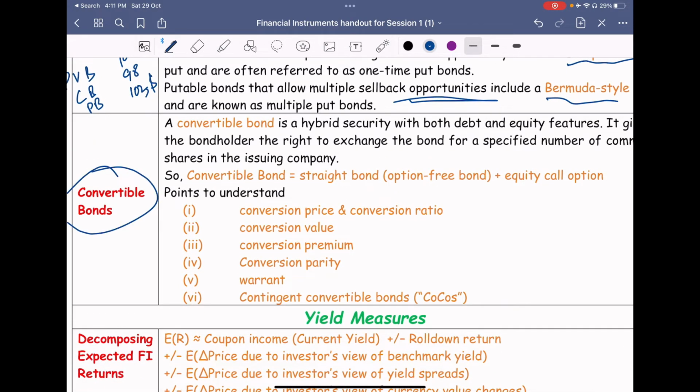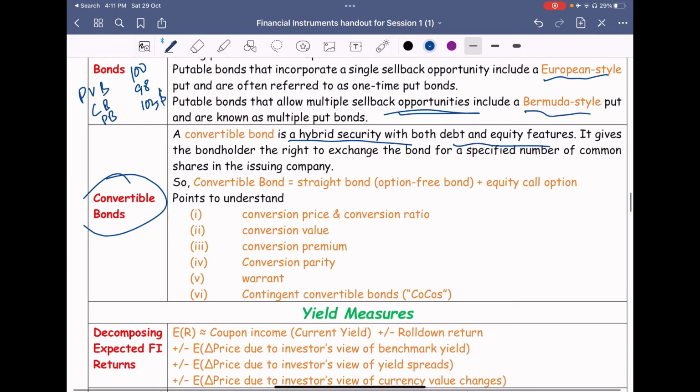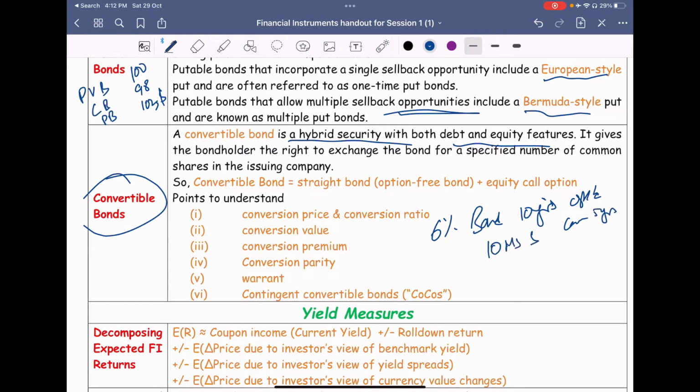Convertible bonds. A convertible bond is a hybrid of both debt and equity, and we'll be seeing it in more detail. A convertible bond is where you have a bond, for example a 6% bond you bought for 10 years, with an option to convert, say 5 years later. You have invested $10 million.